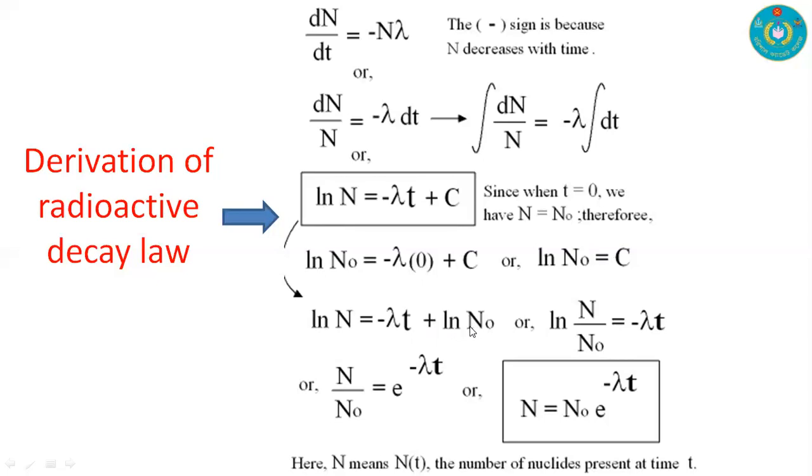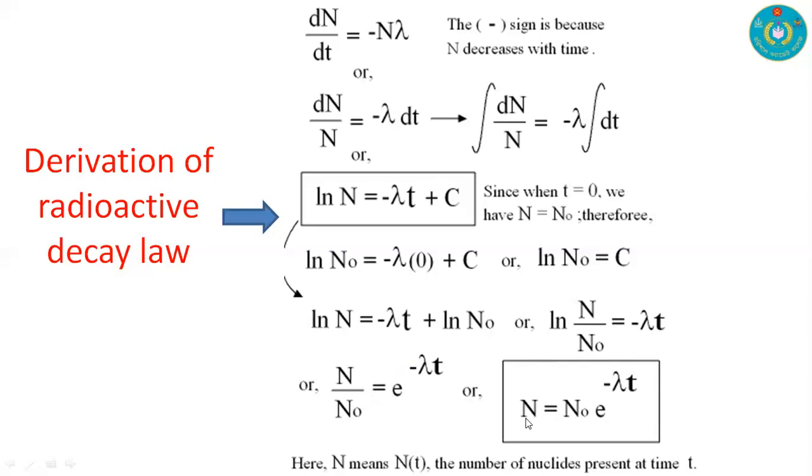By changing the side, we can write the equation as ln N minus ln N naught, that is, ln N by N naught is equal to minus lambda t. If we take the antilog, we have N by N naught is equal to e to the power minus lambda t.